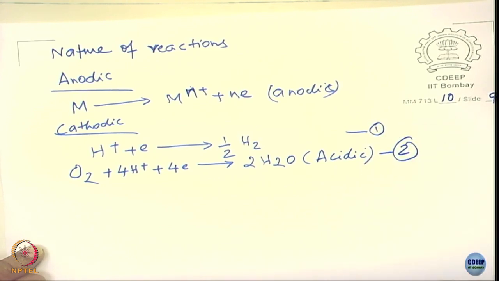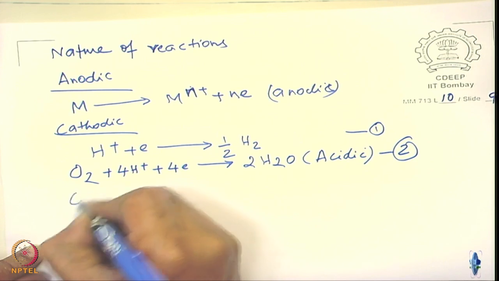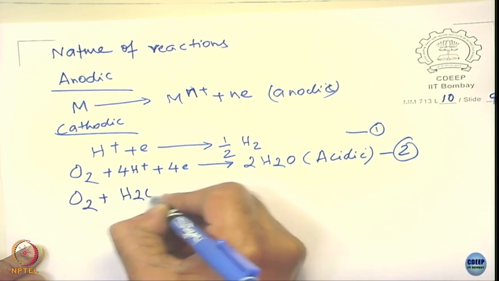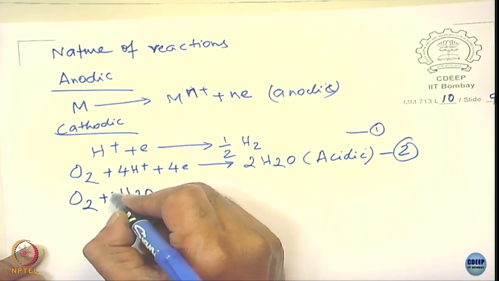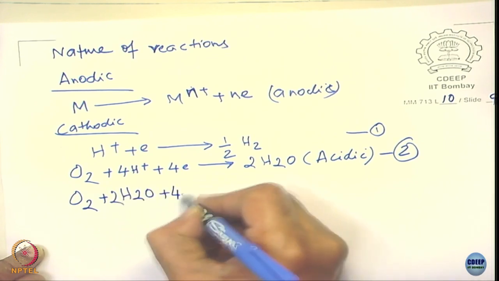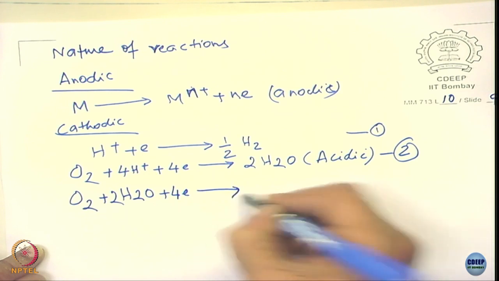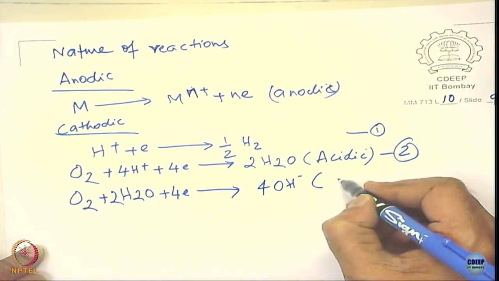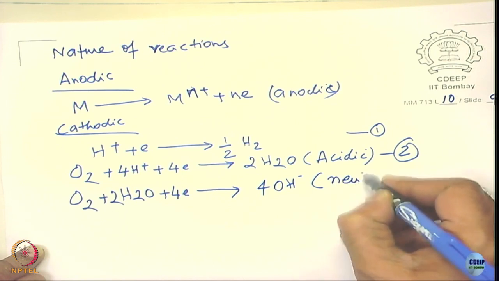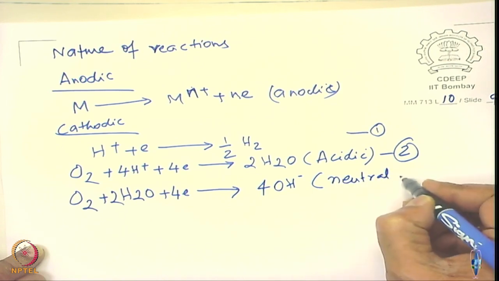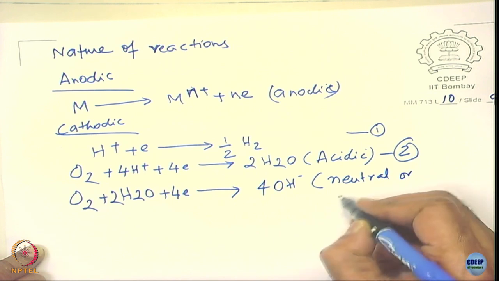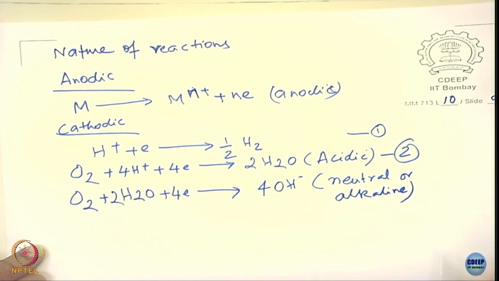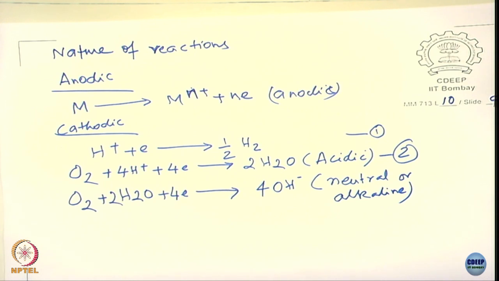You can also have the oxygen in a neutral medium. It can combine with electrons and form hydroxide ions. It is neutral or alkaline. Please look at it, in both cases it can happen.